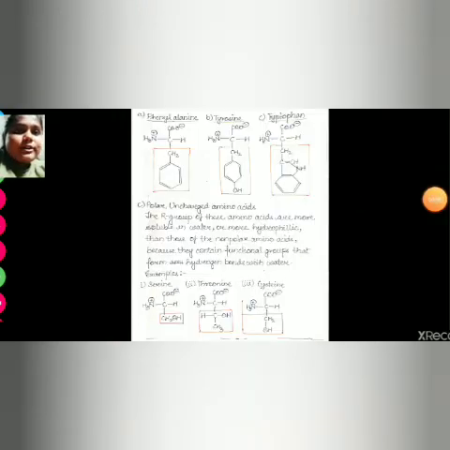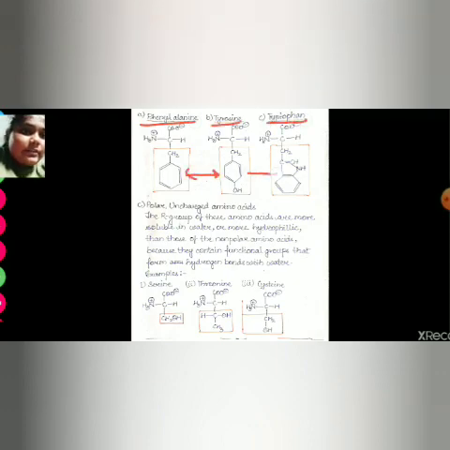We can see the structure of phenylalanine, tyrosine, and tryptophan. All these 3 structures have an aromatic chain, or we can say a benzene ring. Third one is polar and charged amino acids. The R groups of these amino acids are more soluble in water, or more hydrophilic. Hydrophilic means water loving. They contain functional groups that form hydrogen bonds with water.